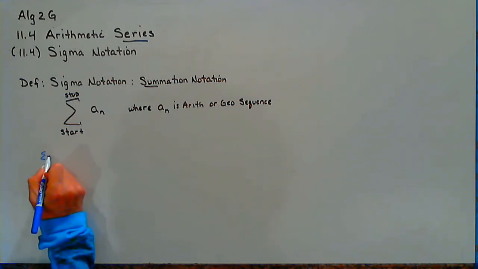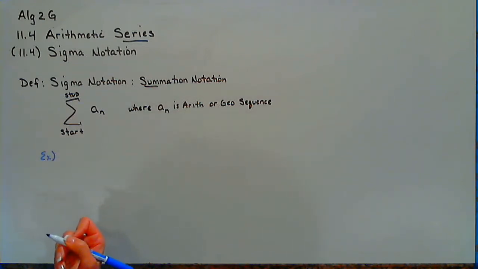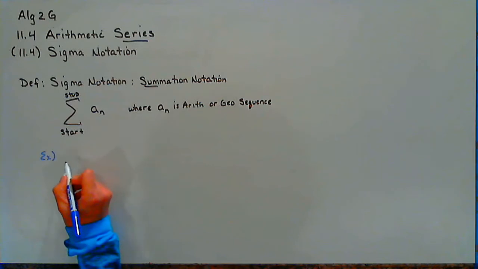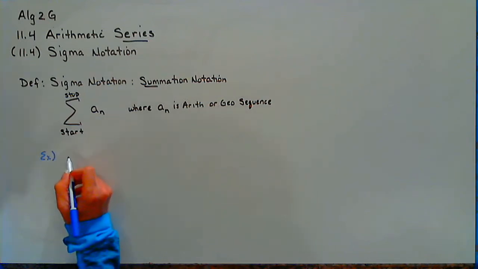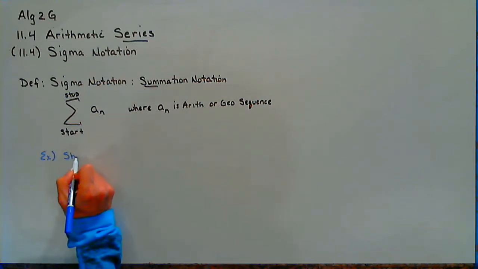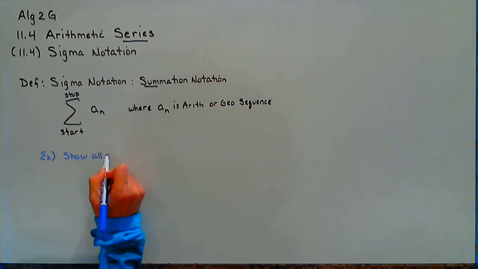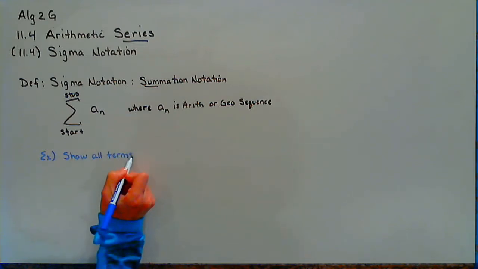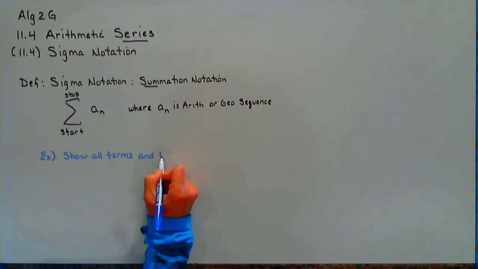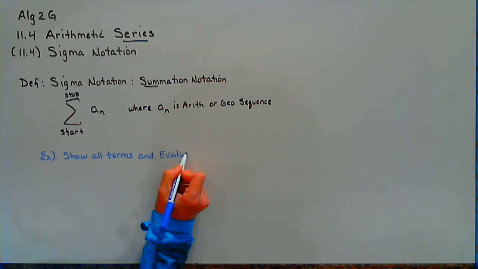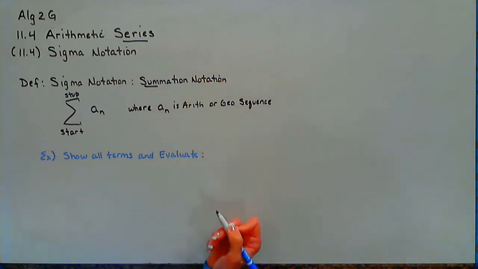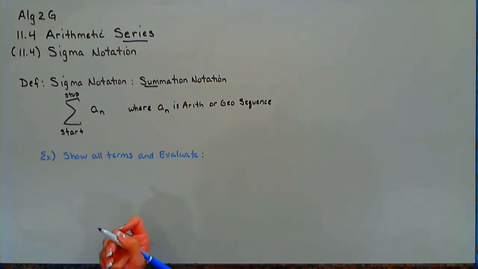So for example, let's say that I ask you to evaluate, so show all terms and evaluate. Evaluate means simplify, find the answer.